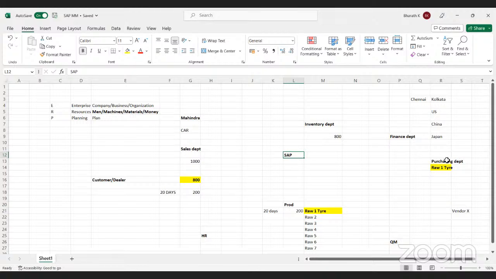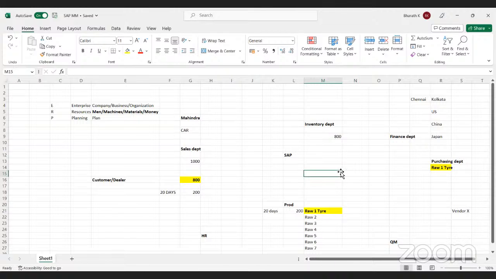For example, if you want to purchase any material, we log in to SAP and create the purchase orders. If the sales department wants to sell material to the customer, they log in to SAP and create the sales order. Every business transaction, every business activity, whether sales, inventory or purchasing, we log into SAP and use this software to run all our business scenarios, so that we can get all the real-time data, right?